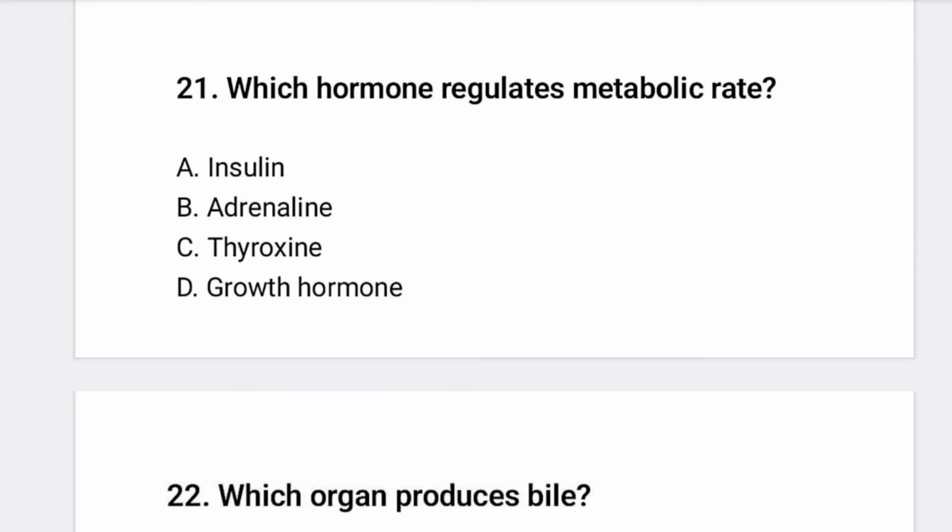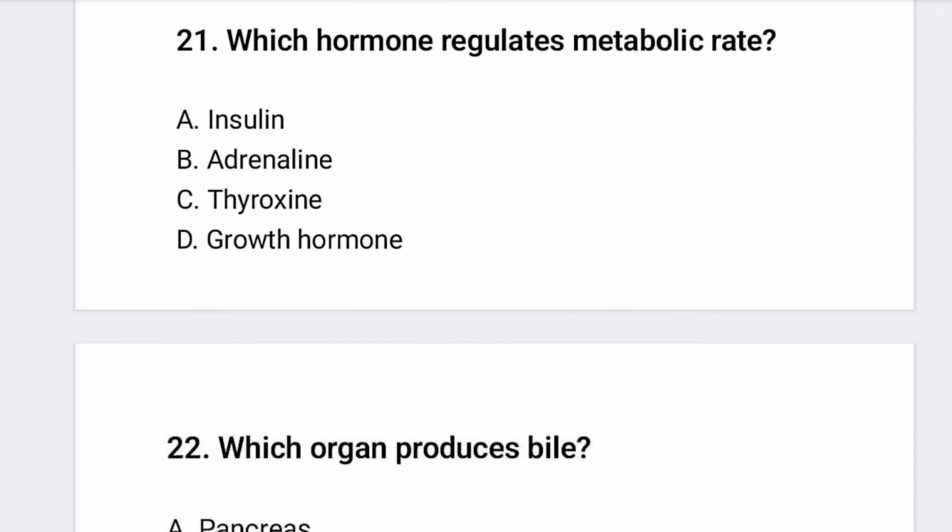Another, which hormone regulates metabolic rate? Insulin, adrenaline, thyroxine, or growth hormone. So the main function of controlling metabolic rate belongs to the hormone known as thyroxine. Okay, that controls the metabolic rate.